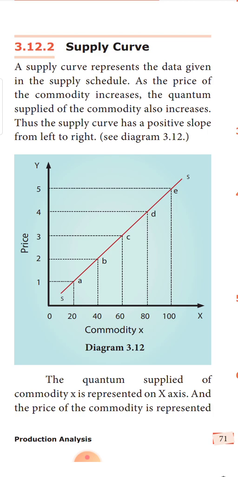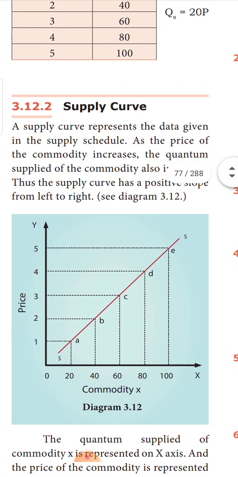Okay, the slope of the curve will be how? It will slope upwards only. That is what is explained here, which means when one increases, the other increases. When one decreases, the other decreases. So this is what is the supply curve, and mark it as S.